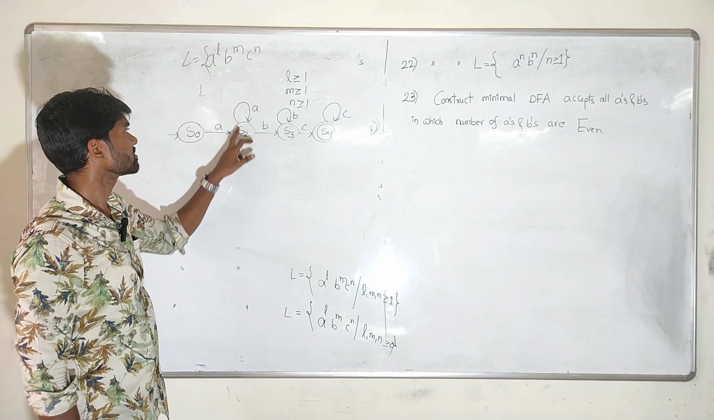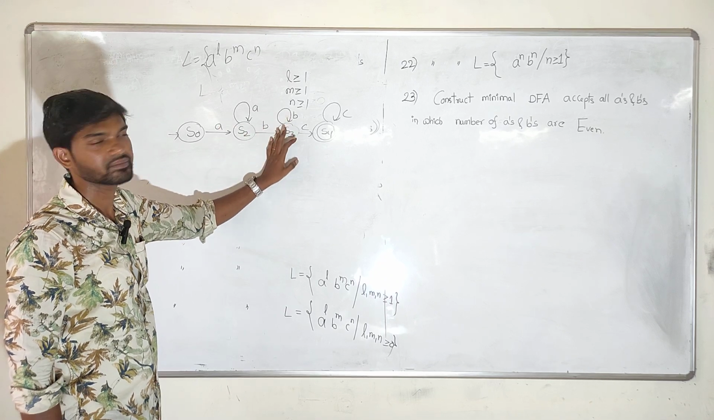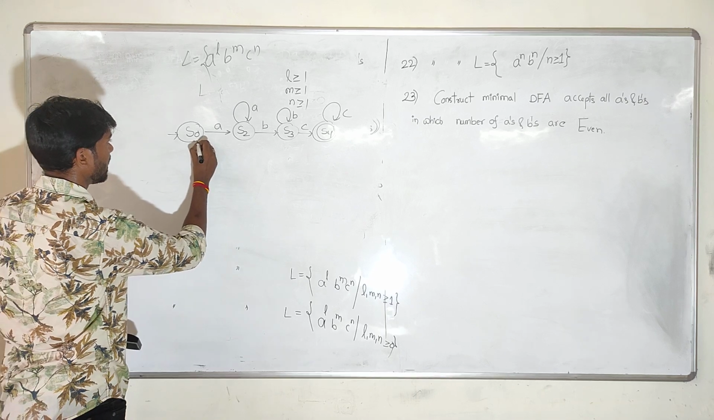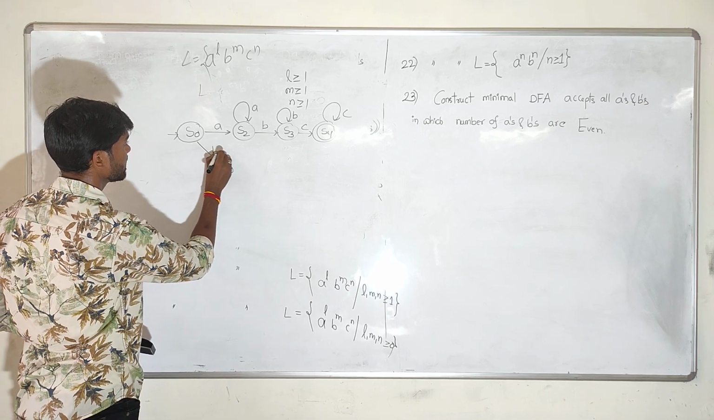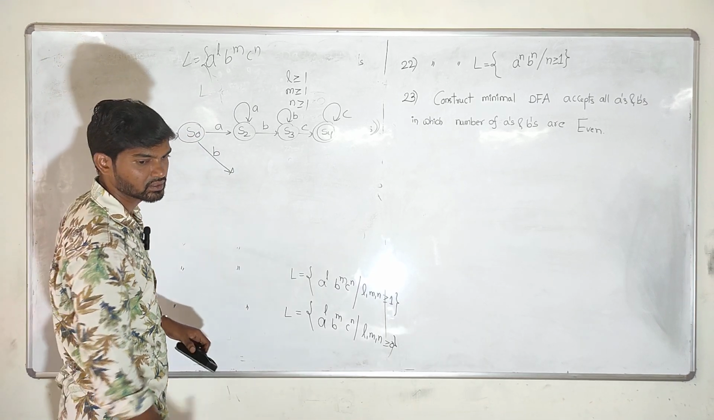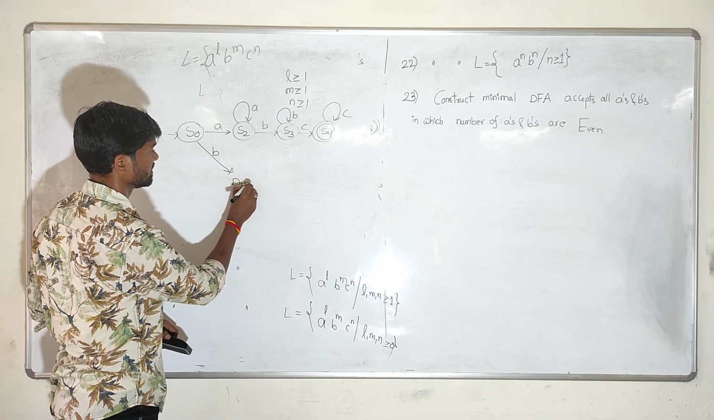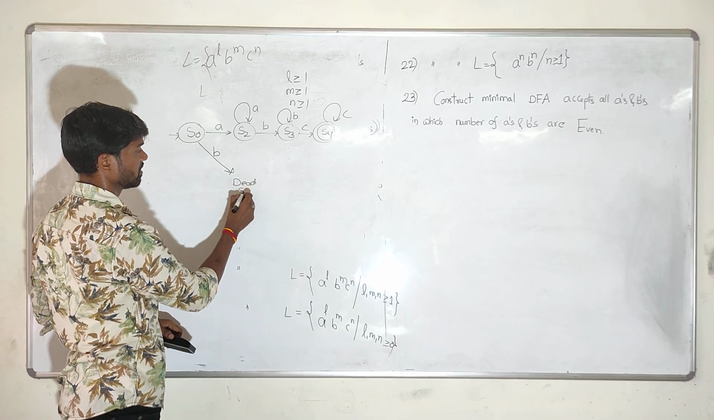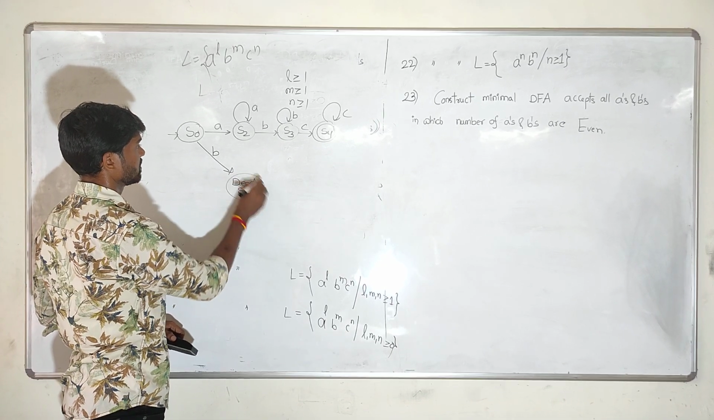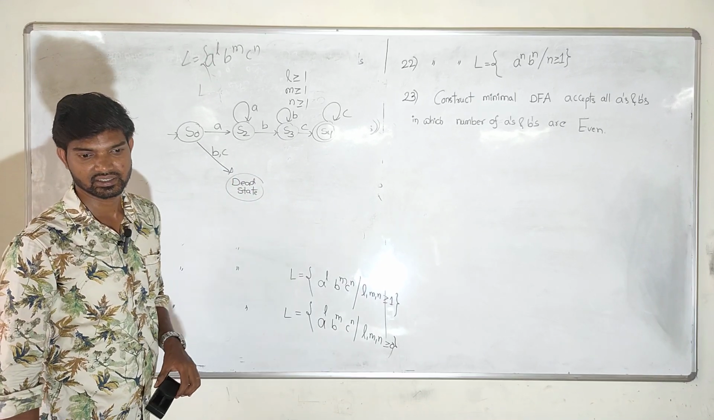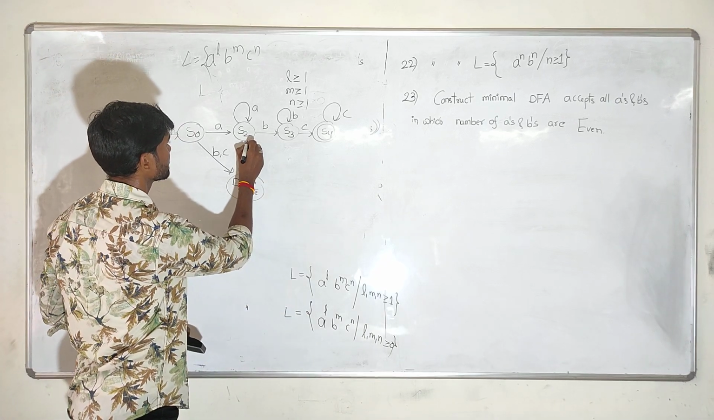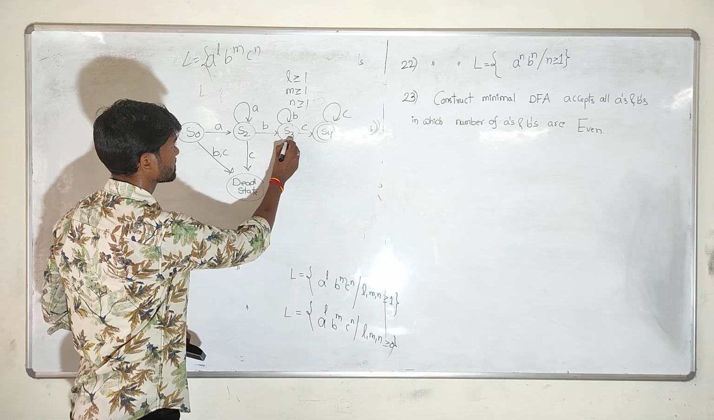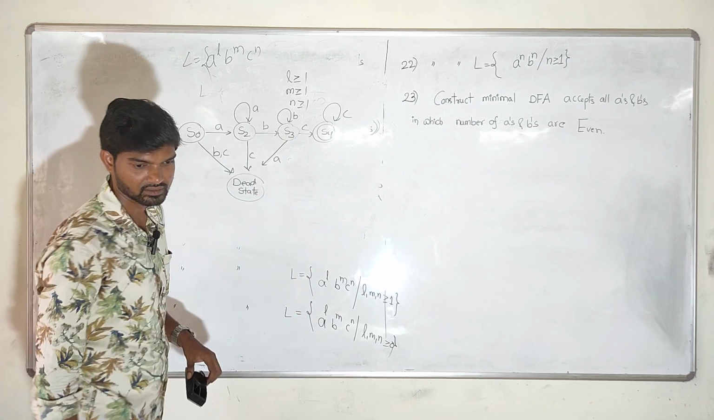In between, on S2 any number of a's come, okay. On S3 any number of b's, okay. On S4 any number of c's, okay. But on S0, if b comes, it always leads to the dead state. Why? Because it always starts with a, the minimum length is 1, so it always leads to the dead state. And if c comes also, that also leads to the dead state. And on S2, if c comes, that's also the dead state. On S3, if a comes, that leads to the dead state.